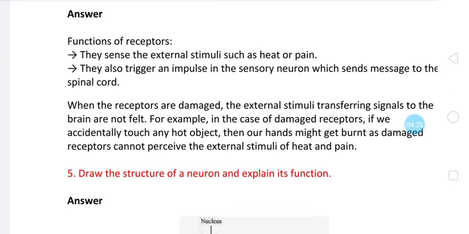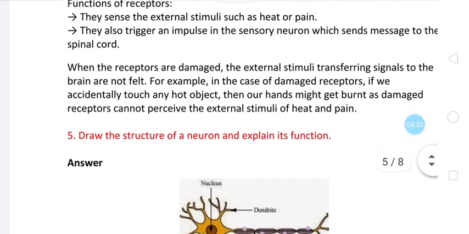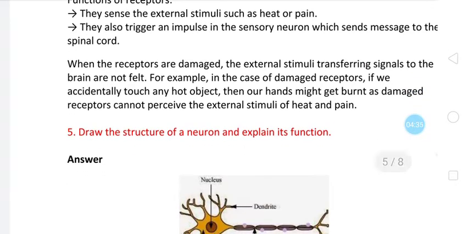When receptors are damaged, the external stimuli are not detected and signals are not transferred to the brain. If we accidentally touch any hot object, our hand might get burnt, as damaged receptors cannot perceive the external stimuli of heat and pain.